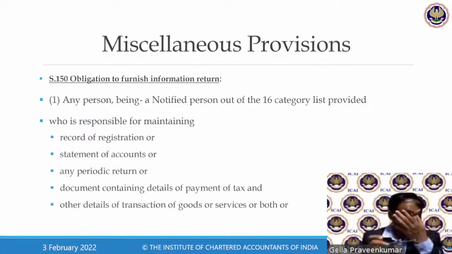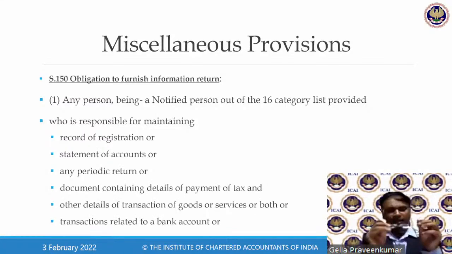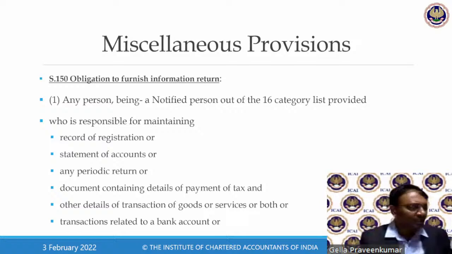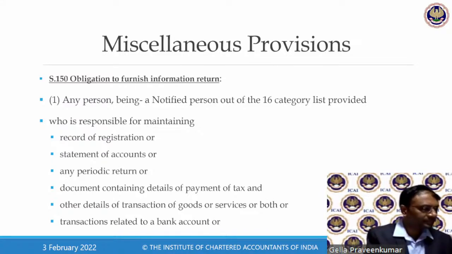Section 150. Now, this is one important section which you have to look into. There are certain people who have been notified under Section 150.